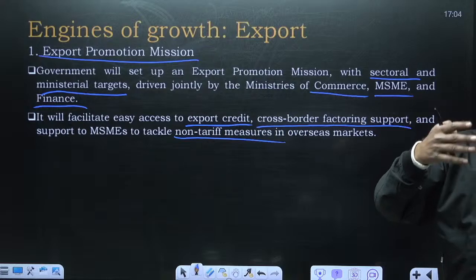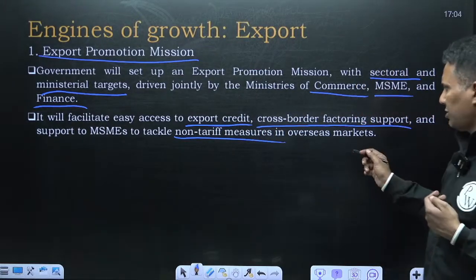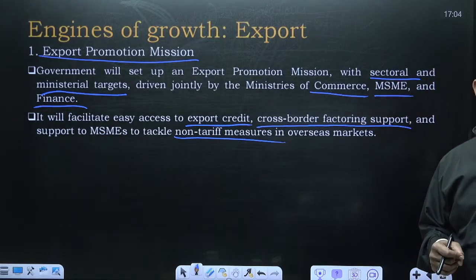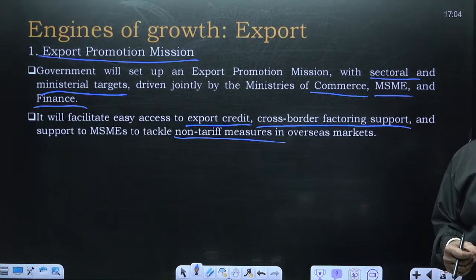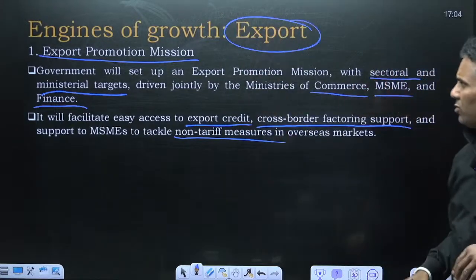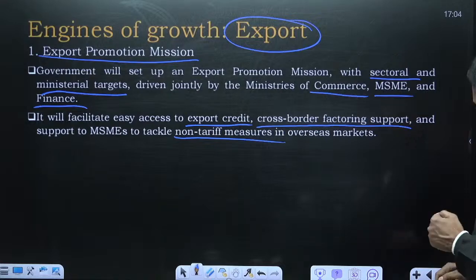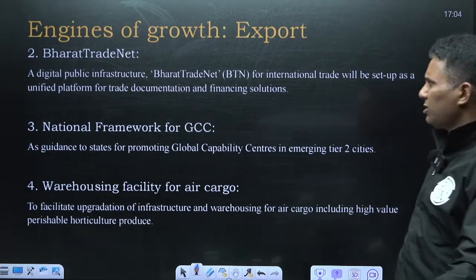So, government will facilitate this issue also. Now, this government will try to tackle this issue also to promote more exports, because MSMEs contribute 45% of India's merchandise exports. That's the reason that government is focusing on exports, and mostly in that exports there is a focus on MSMEs. Then to promote exports, we have